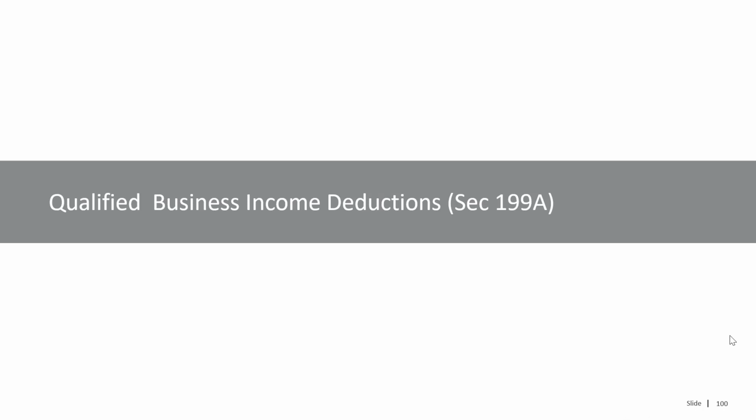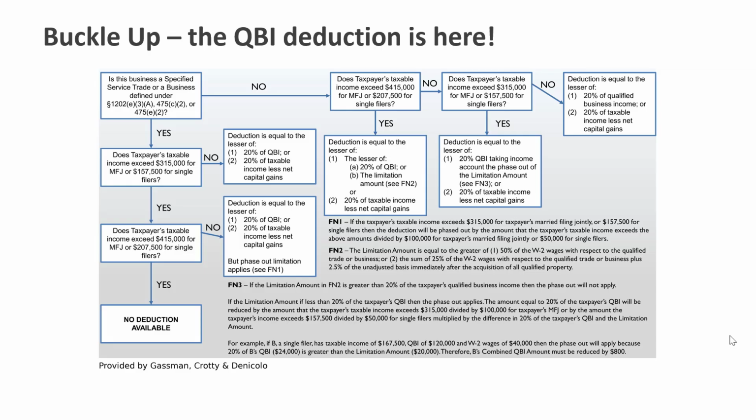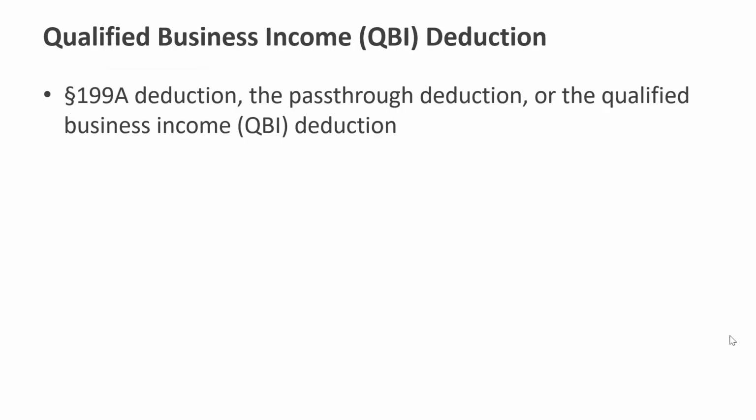Okay. In any event, the QBI deduction is something that started as part of the Tax Cuts and Jobs Act of 2017. So it's effective for tax years 2018 and forward. And it's a mess, right? So here's a cool flow chart. This is provided by a small firm that you can use that kind of explains how it works in case my explanation doesn't get it done.